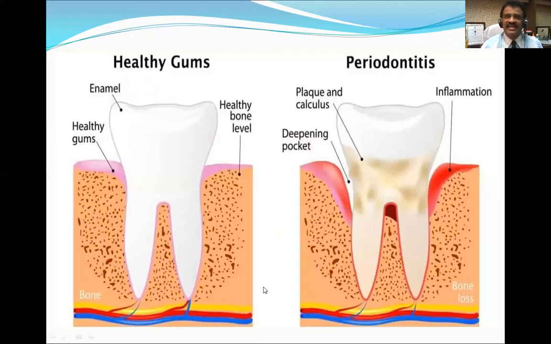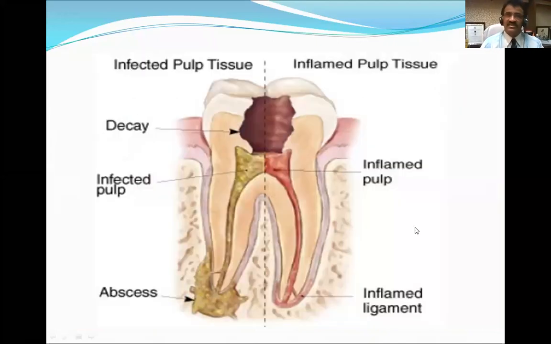Now you can see here a healthy gum and periodontitis. Periodontitis is painful because the periodontal region is inflamed. Here this is normal, and this is abnormal. You can see the plaque and calculus formation, and you can see the inflammation here. So we are dealing with the clinical anatomy of teeth now. Now this is an infected pulp. Here you can see the inflamed pulp side, and here you can see the infected pulp. So they both are disease conditions.